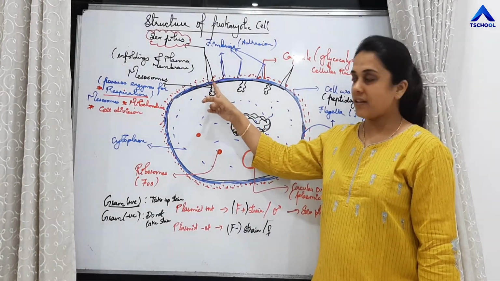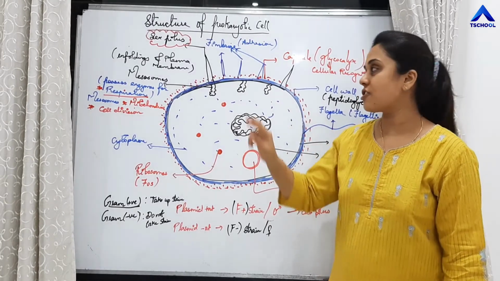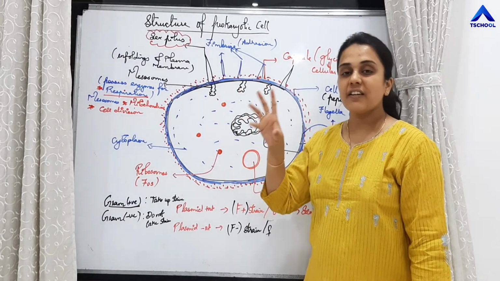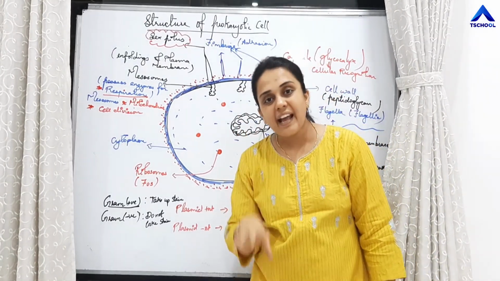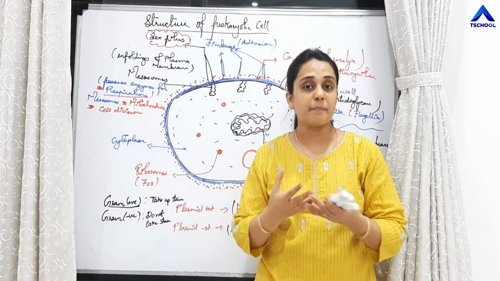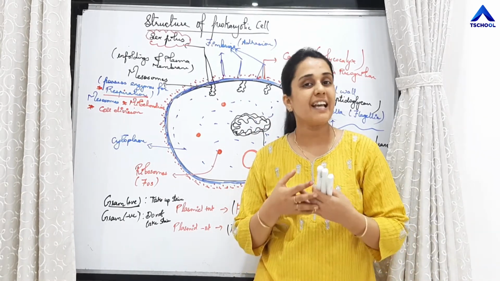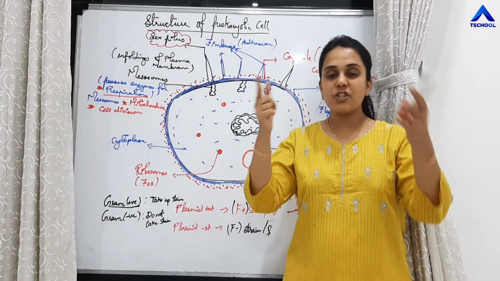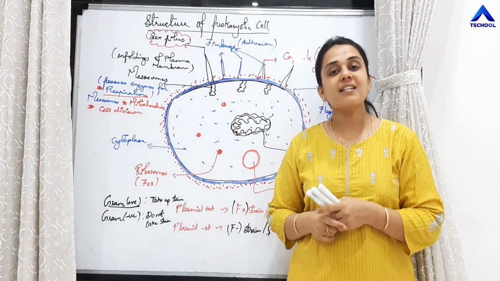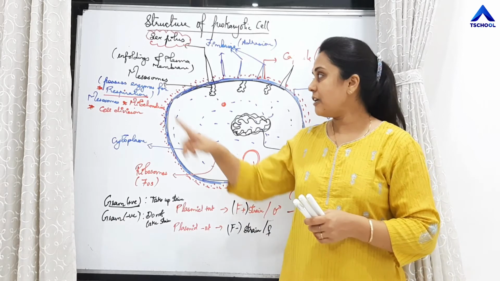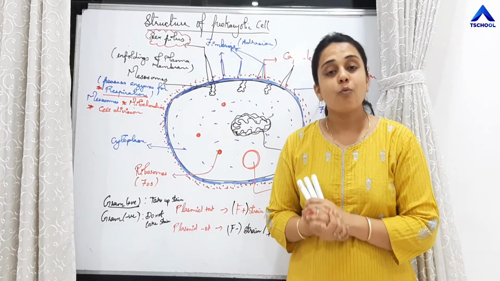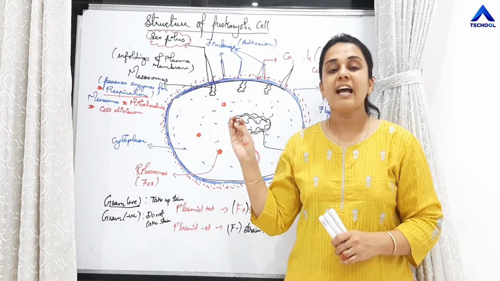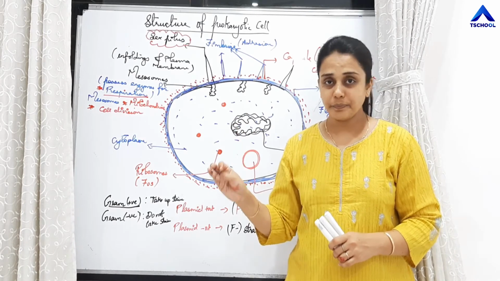Apart from this sex pilus, there will be other finger-like projections which are called fimbriae. Function of it is adhesion. They will help the bacteria to adhere, to get attached to any substratum, whether it is a rock or anything. Then one more very important thing: plasma membrane is folded on the inner side. That is infoldings of the plasma membrane, which is called mesosomes. What is the function of mesosome? Very important: respiration and cellular division.